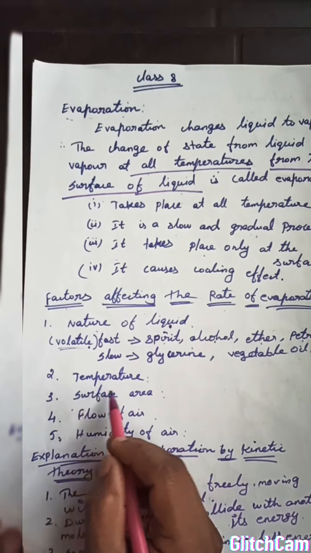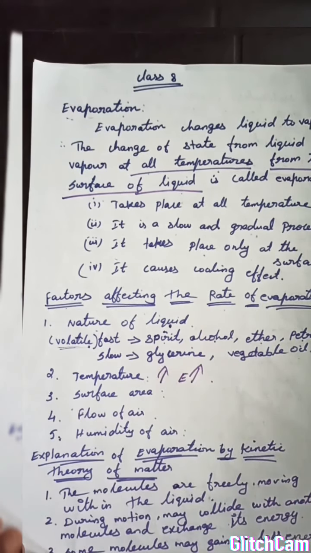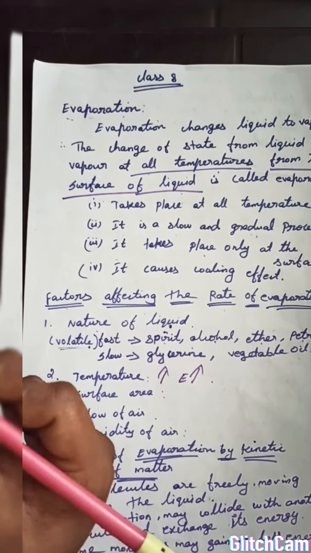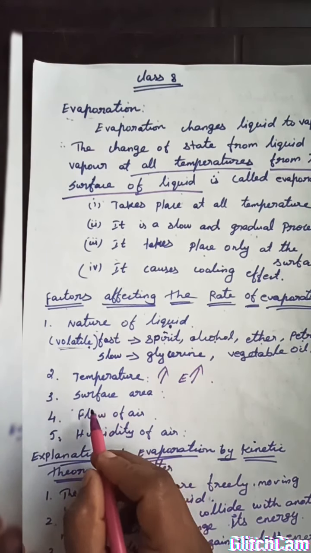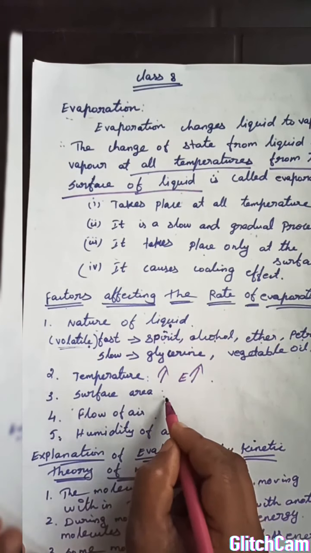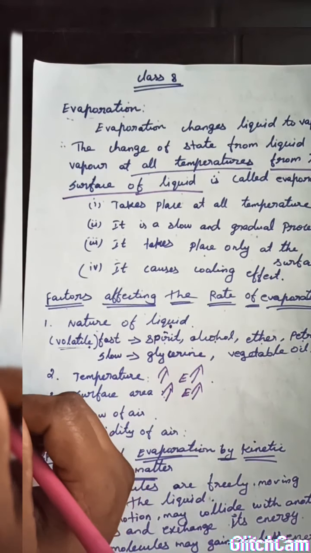And the next one is temperature. As the temperature increases, the evaporation also increases. That is why evaporation is much faster in hot summer than in cold winter. Next, surface area. If the surface area increases, evaporation also increases.